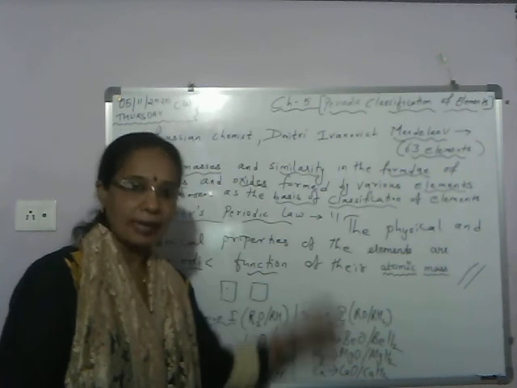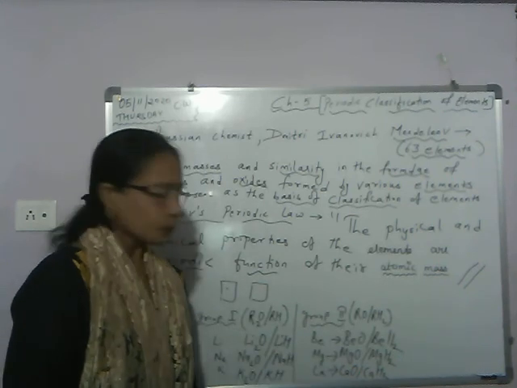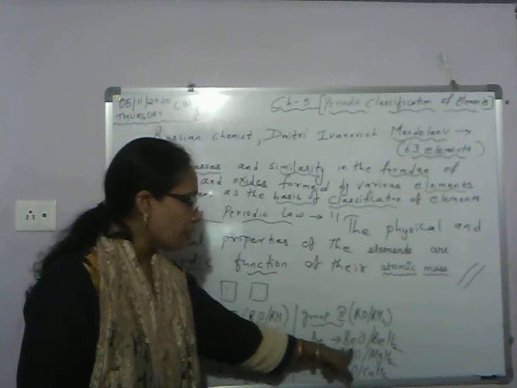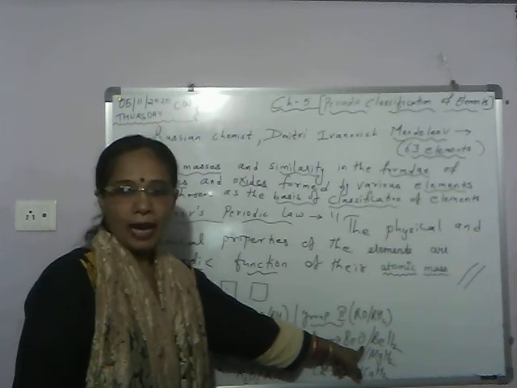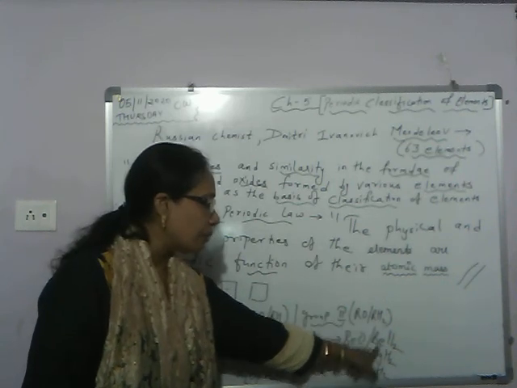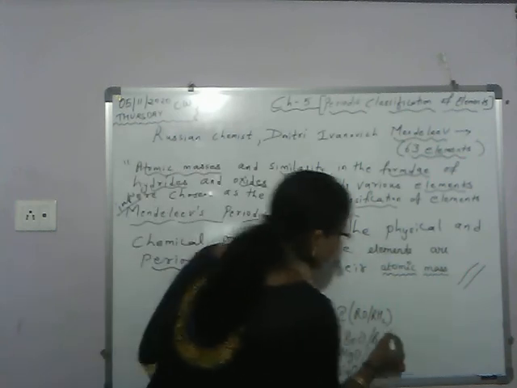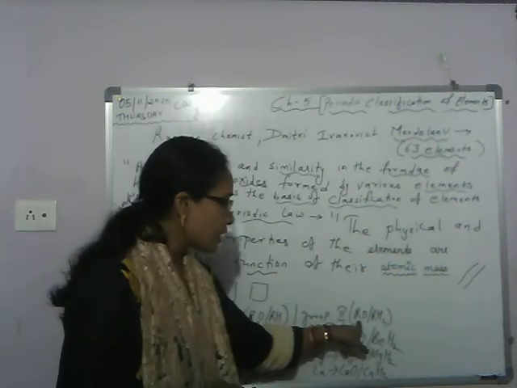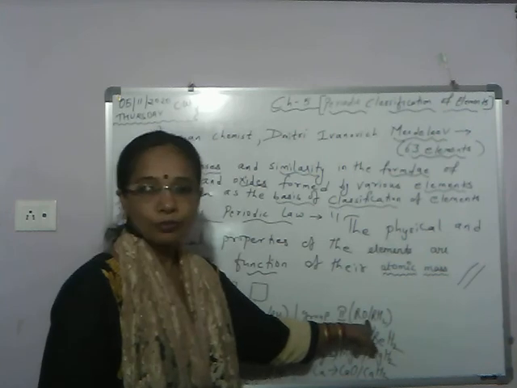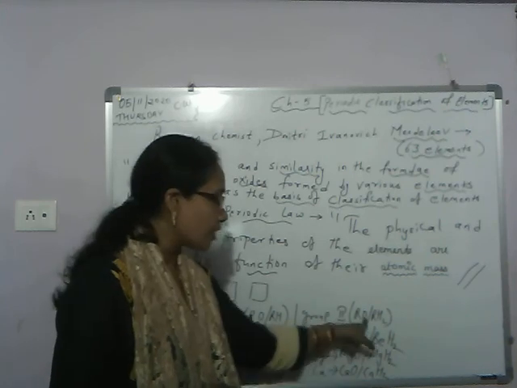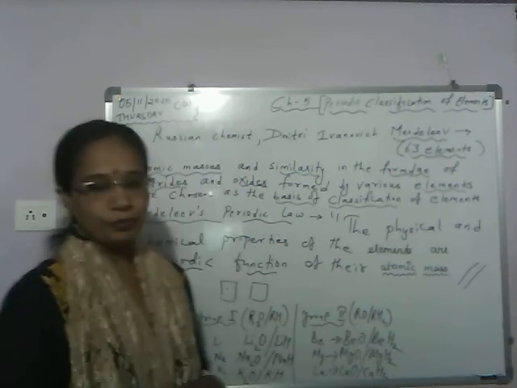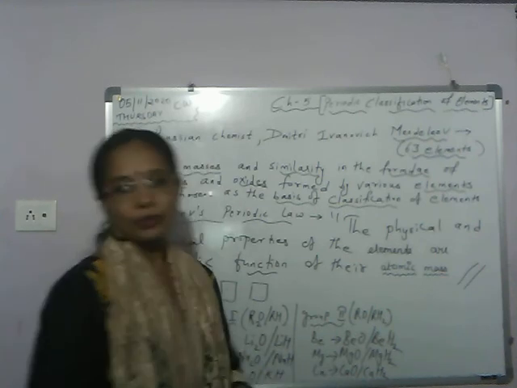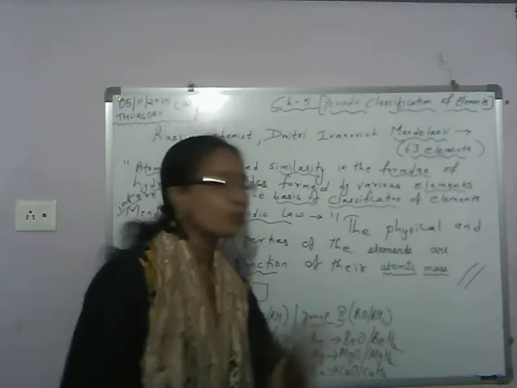R represents the element of that group. So the beryllium oxide formula will be BeO, and the beryllium hydride formula will be BeH2. Magnesium oxide is MgO, and magnesium hydride is MgH2. Then calcium oxide CaO and calcium hydride CaH2.